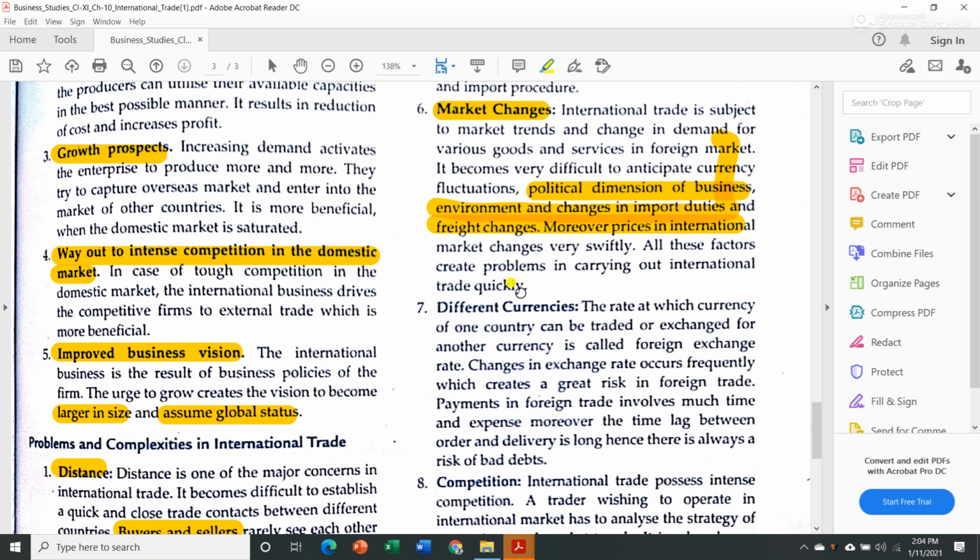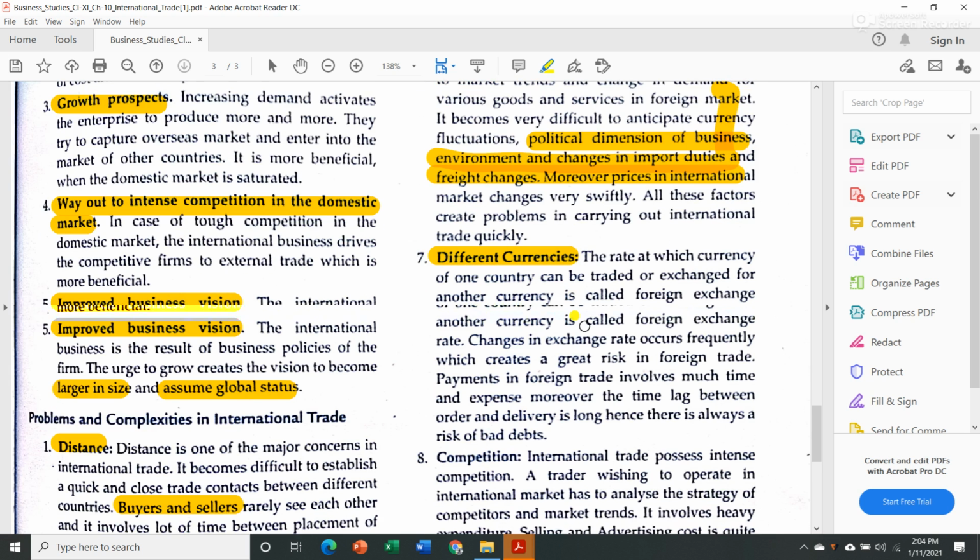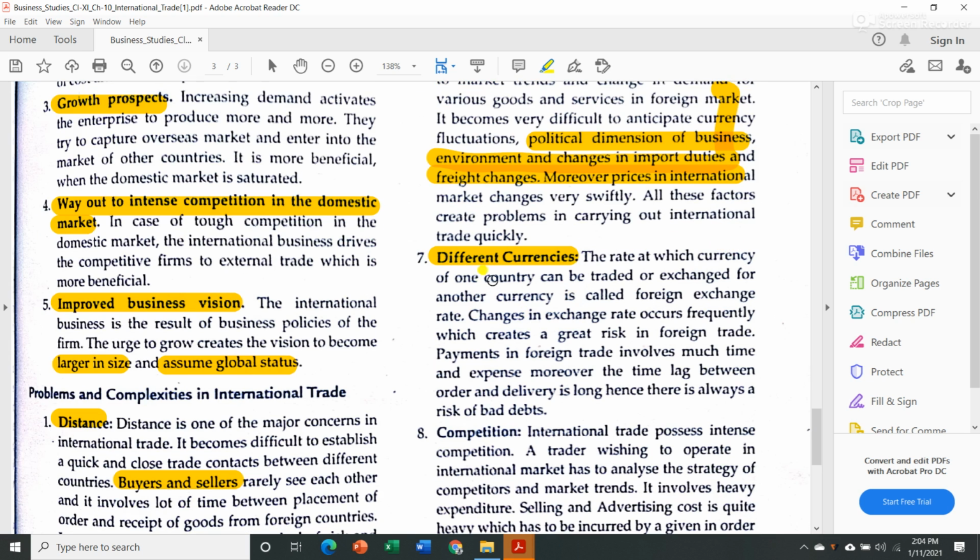Then there is again the problem of different currencies. The rate at which the currency of one country can be traded or exchanged for another country's is called the foreign exchange rate. Changes in exchange rate occur frequently, which creates a great risk in foreign trade. Payments in foreign trade involve much time and expense. Moreover, the time lag between order and delivery is long, hence there is always a risk of bad debts.